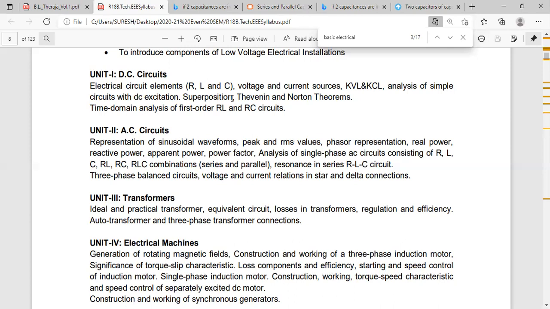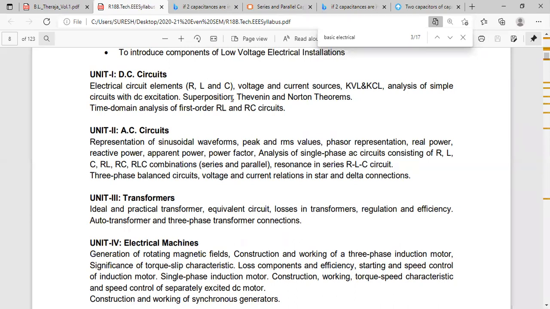Next, write down the fourth question. Explain Thevenin's theorem with an example.